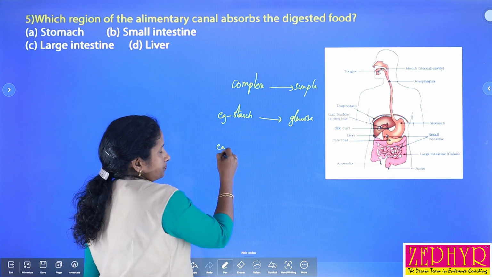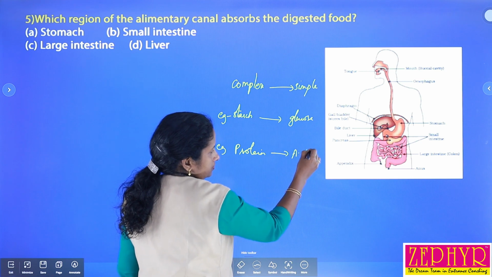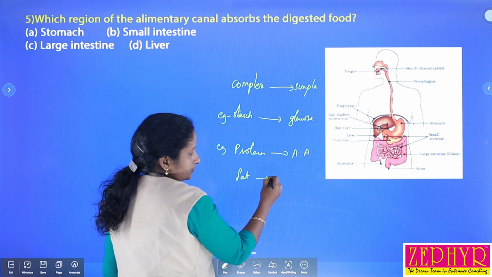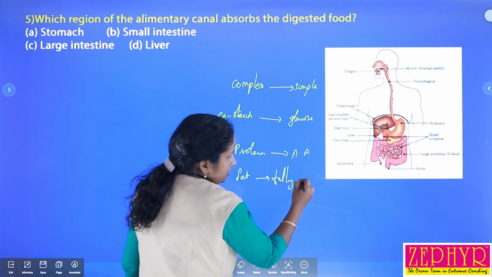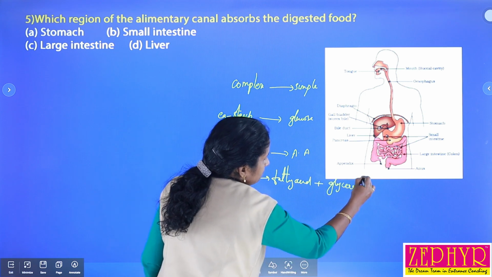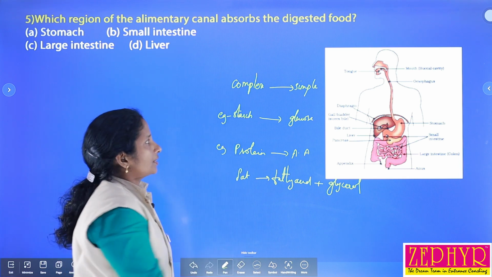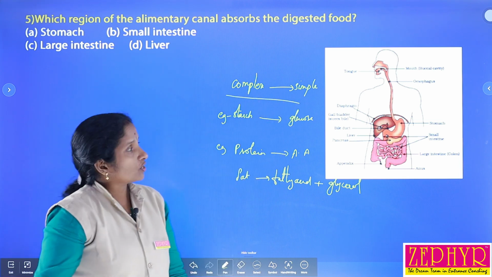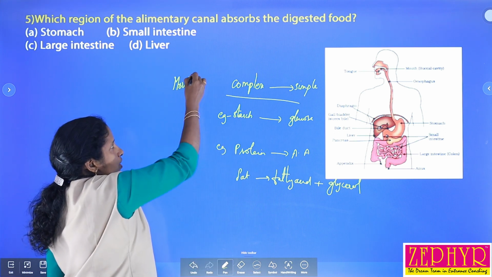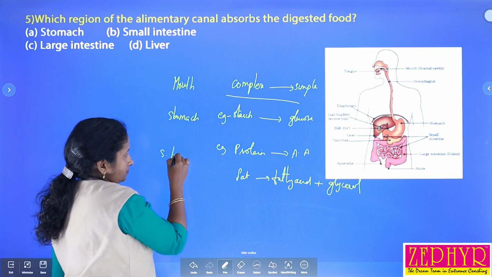Proteins are converted into amino acids, and fat breaks down into fatty acid and glycerol. This is the simple form and this is the complex form, and these processes are called digestion. The digestion of food materials takes place mainly in the mouth, stomach and then small intestine.